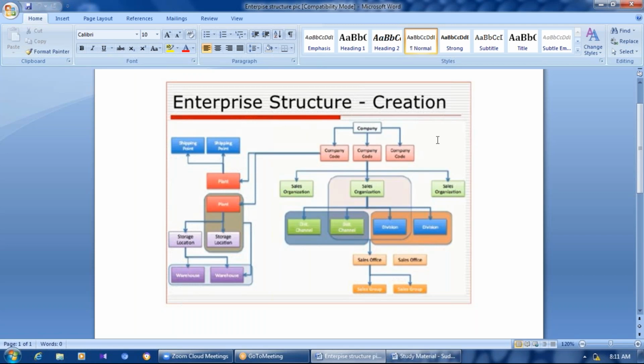Purchase organization is completely on the MM side, so the MM consultant would define it. But right now I'm not going to define purchase organization, because I don't need it now. But that is also a part of enterprise structure. Whenever we are running scenarios like third party IPO, at that time I'll come back to enterprise structure and